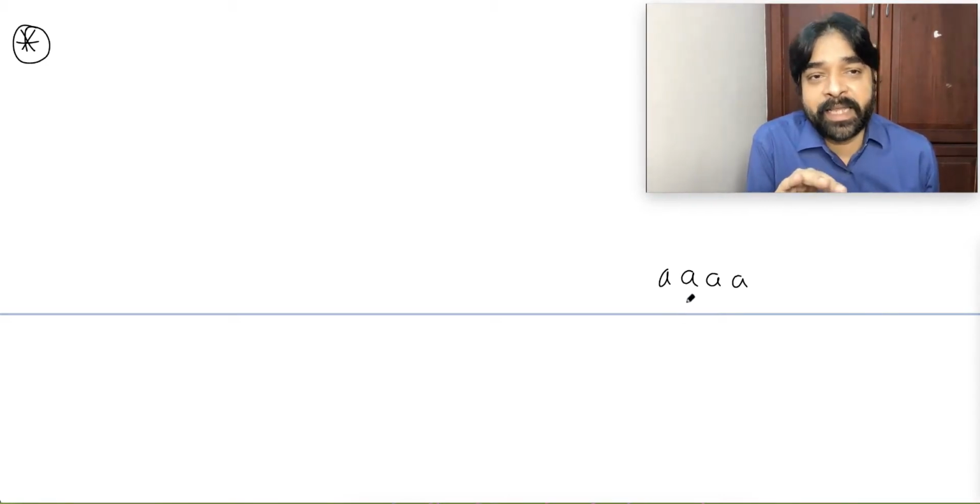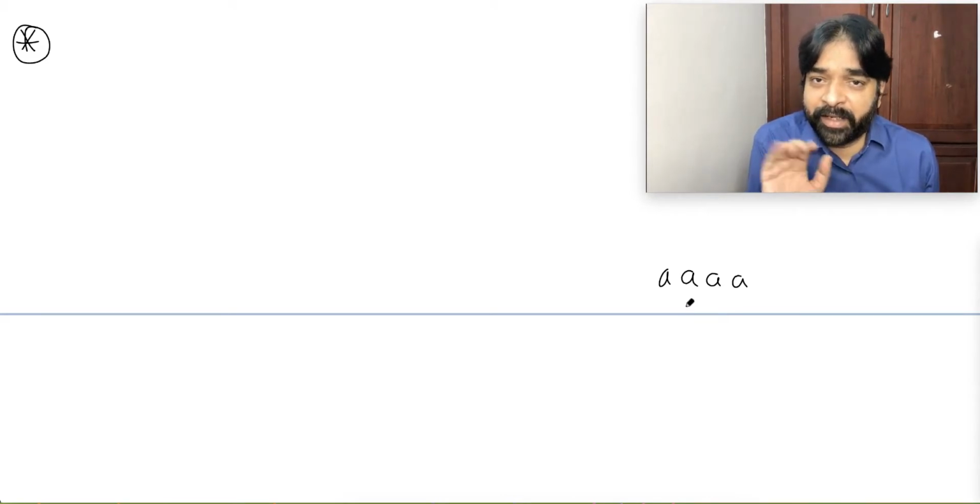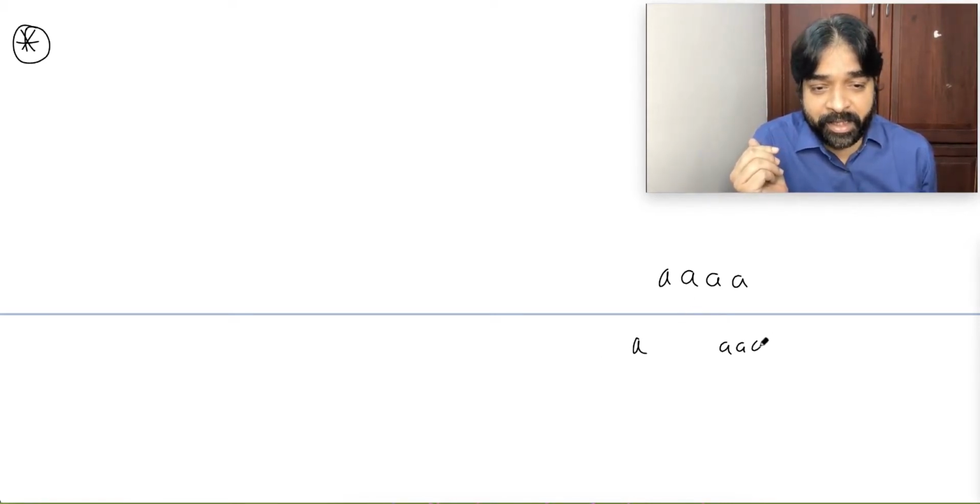But if I simply say make 2 groups, will it be one way? If I did not decide the size of the group, will it be one way or more than one? More than one, because now the possibility is maybe 3A here, maybe 2A here.